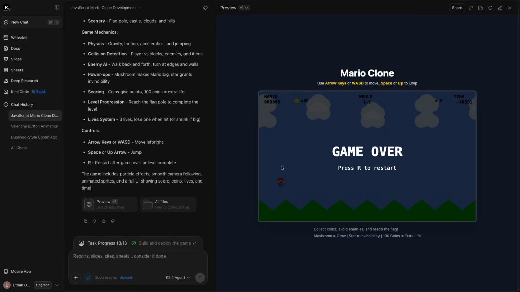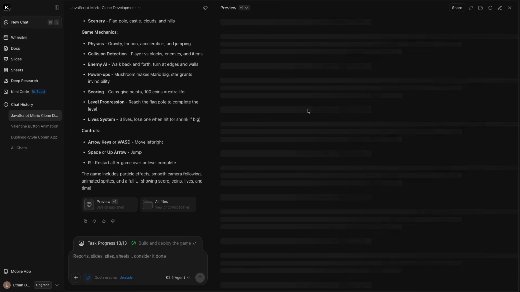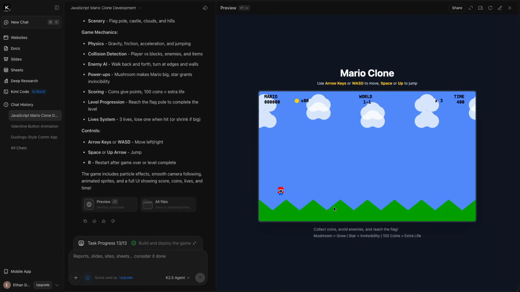And as we can see, we have the game here. If we refresh it, we will start again. And we have Mario, and that is very unique. It's not exactly like Mario, very small Mario. The downside is it's got no floor. There's nothing there. I cannot see anything. There's no floor. There's no other graphics on the screen apart from these clouds and this background stuff. But where is the floor?